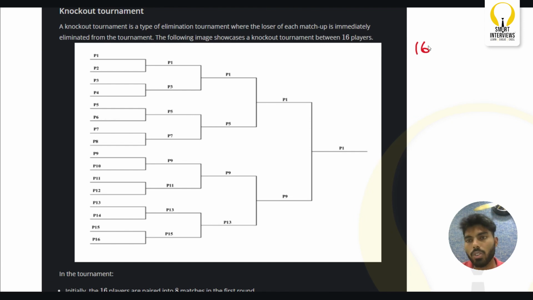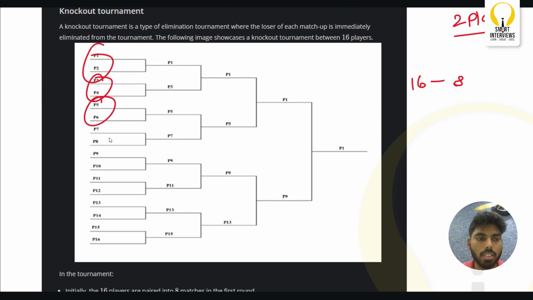We all know table tennis can be played with only two players. So in total, we have 16 players, which means we need to form a few pairs so that they can play a game, right? Out of 16 players, how many matches can we conduct or how many pairs can we form? We can only form 8 pairs. This is one pair, second, third, fourth, fifth, sixth, seventh, and eighth. So we have formed 8 pairs, which is nothing but 8 matches.